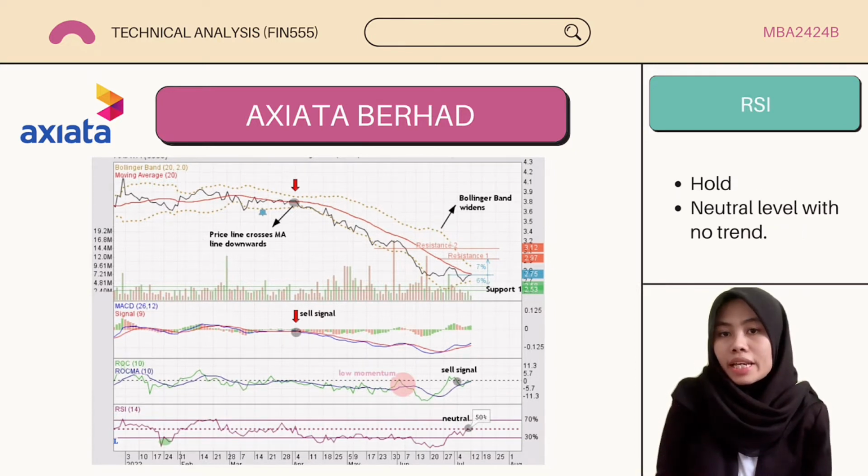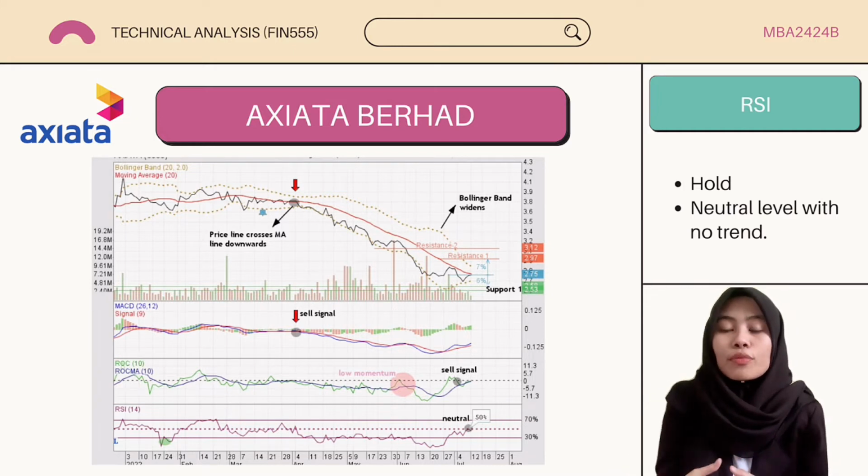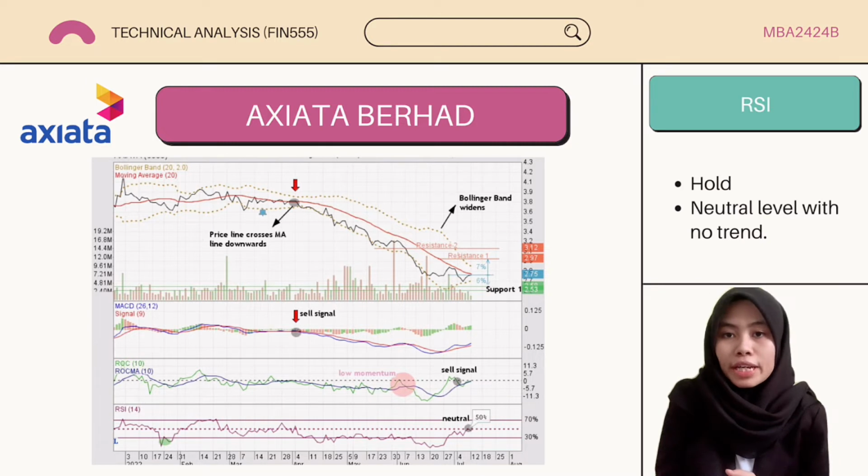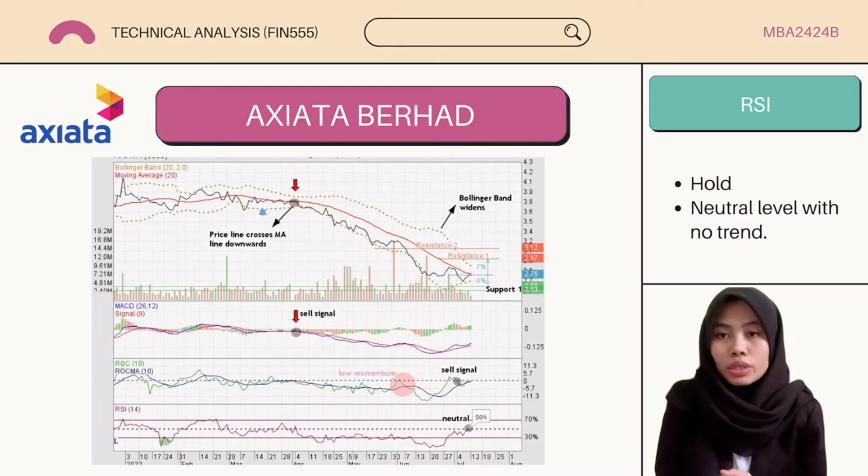However, the RSI indicator shows a neutral level where the price line is at the 50 level, which is a sign of no trend. This sign is not yet clear as the RSI line just reached the neutral level and started to drop to 46.9% on 12 July 2022. Thus, investors should keep on checking this indicator to get any sign of buy or sell for this stock.